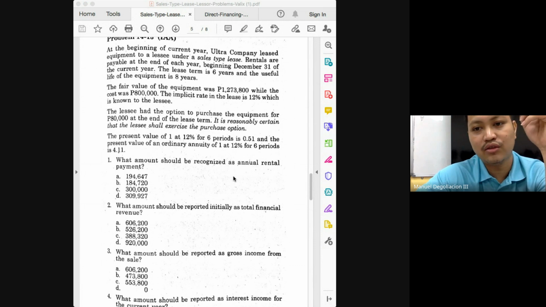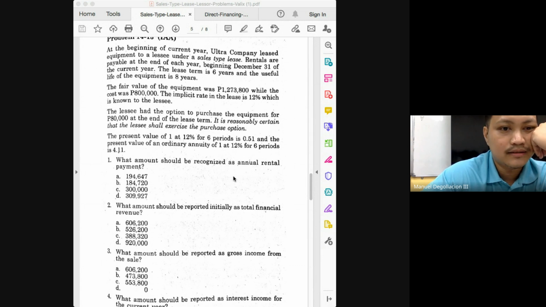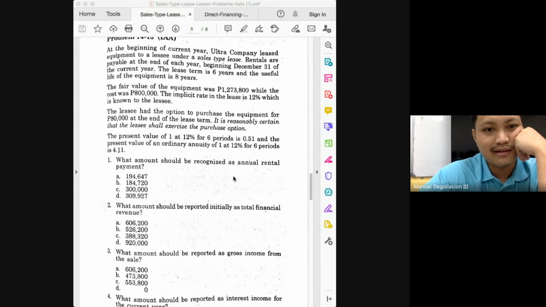But do not forget to include the BPO. Because if the BPO will be exercised, we will also receive the 80,000. So 1,800,000 plus 80,000, that will give you how much? 1,880,000. Then that would be our gross receivable. Do you follow, class?